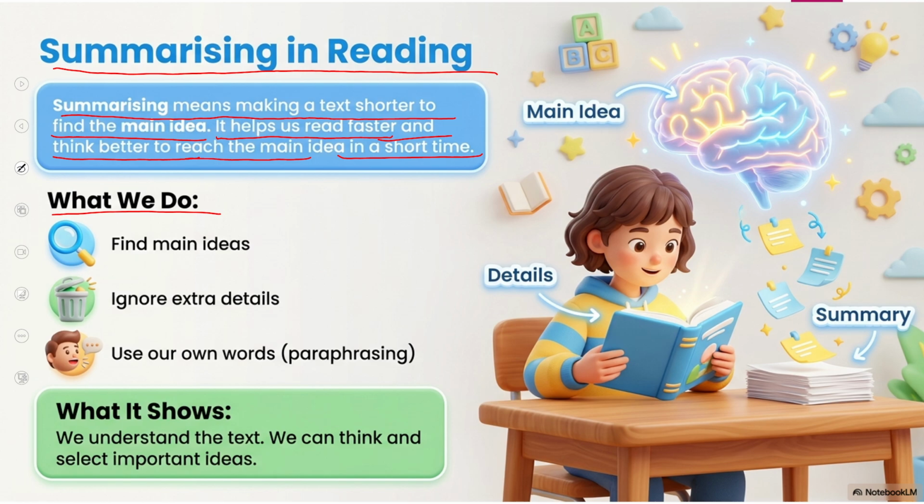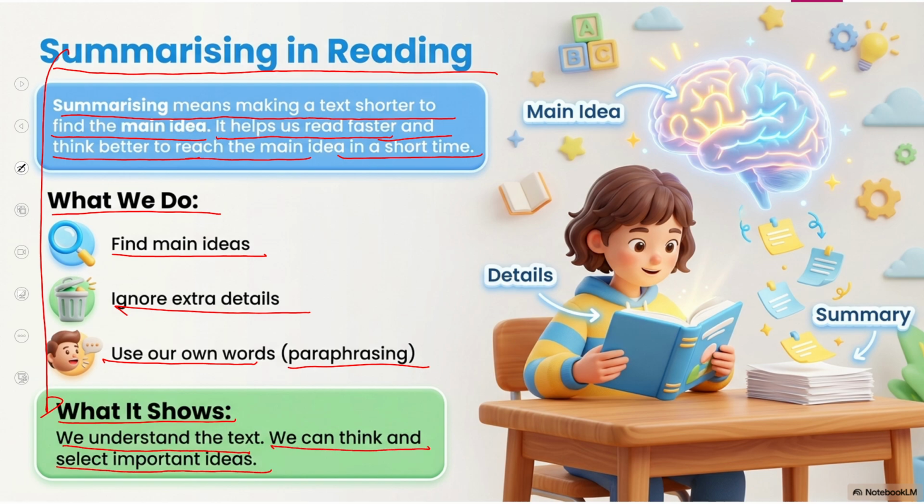When you are reading and you want to summarize, you have to find the main ideas, ignore extra details, and use your own words during paraphrasing so that you can understand the exact main idea. It shows we understand the text, and we can think and select important ideas. This is the importance of summarizing in reading.